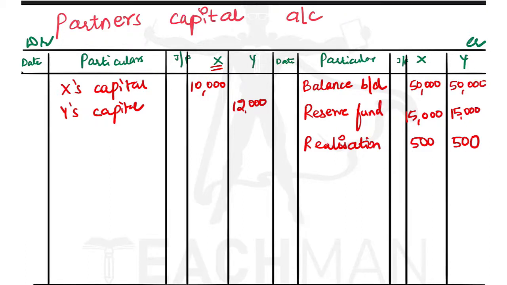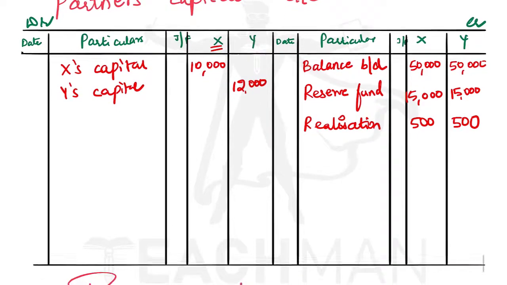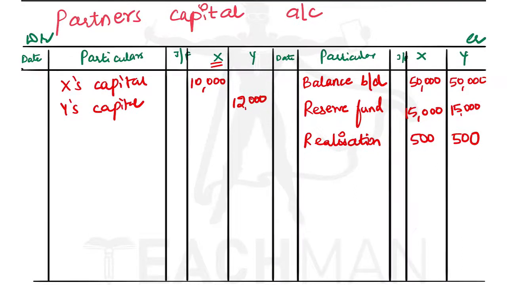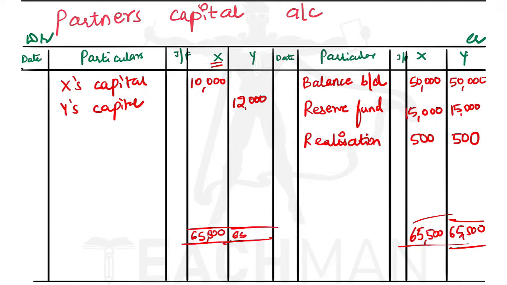Now let us total. We have to total the credit side first. So 50,000 plus 15,000 will give you 65,000. 65,500 is the total. For Y it is also the same: 50,000 plus 15,000 plus 500 is nothing but 65,500. So here also we need to get the same amount. We have to tally it.